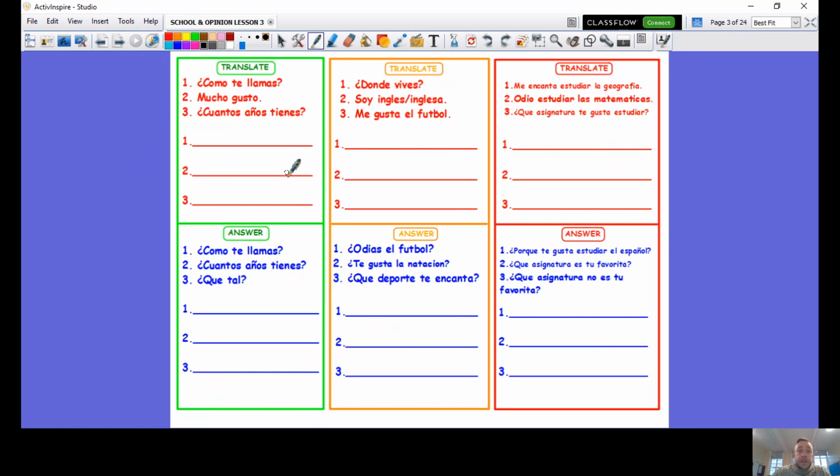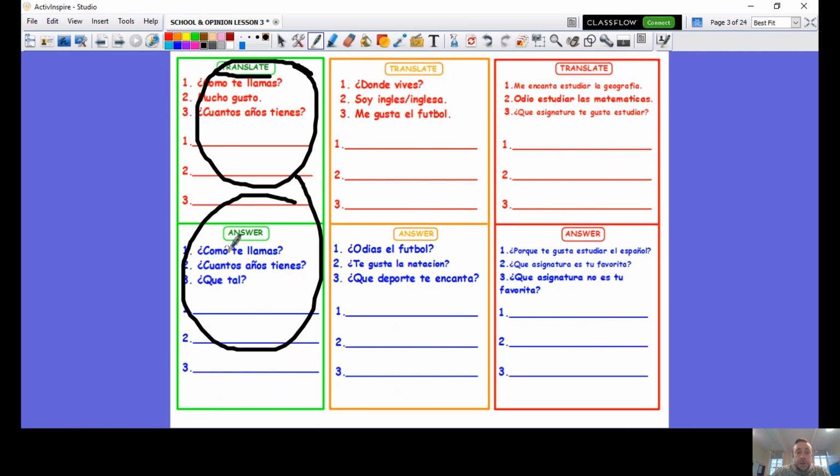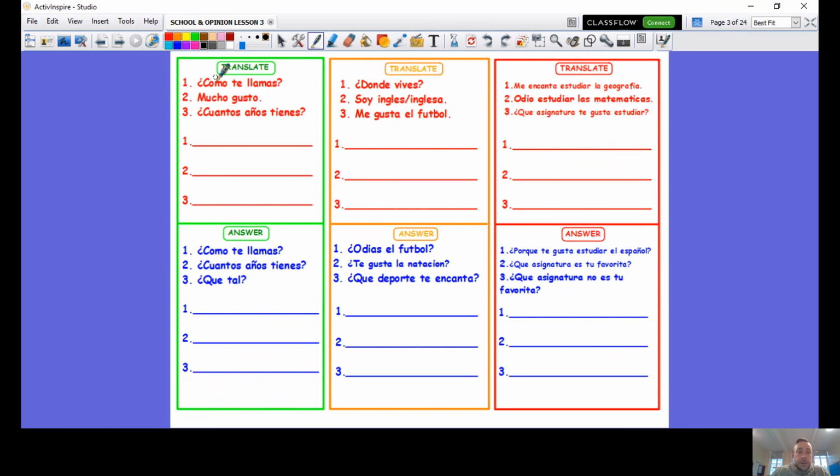The sections are divided into two. The top section says translate. The bottom section says answer. That's the same for all of the colours, the green, the orange, and the red. So, what do we need to do? In the first section, you have 3 questions that you must translate from Spanish into English.